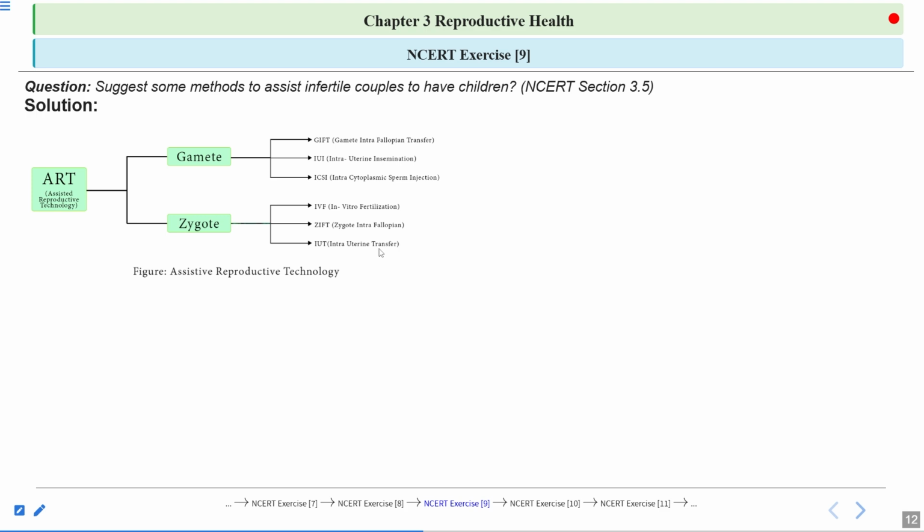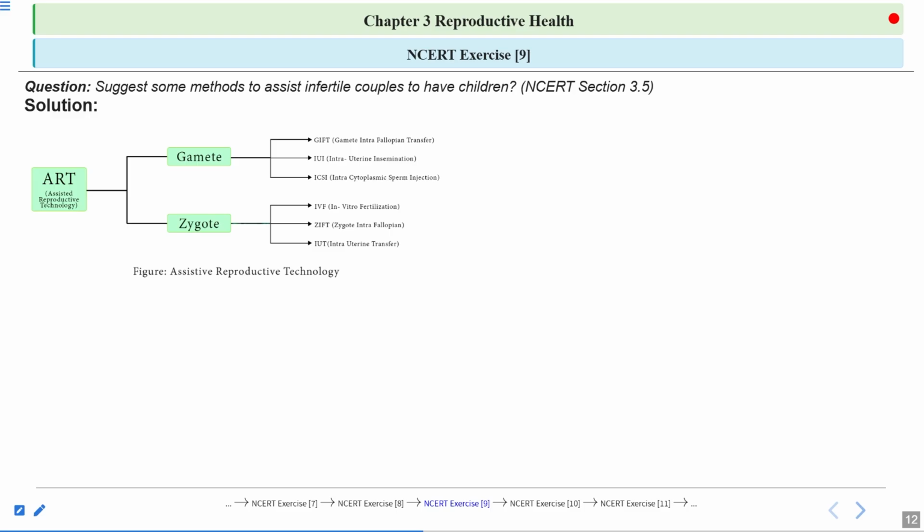Okay. Now, what happens in ZIFT? Here, the embryo, which is up to 8 blastomeres, is transferred into the fallopian tube. So, what happens in the natural conditions? Fertilization occurs in the ampulla region of the fallopian tube. So, after the fertilization, zygote will be formed in the fallopian tube. And then this zygote will start dividing as it moves towards the uterus.